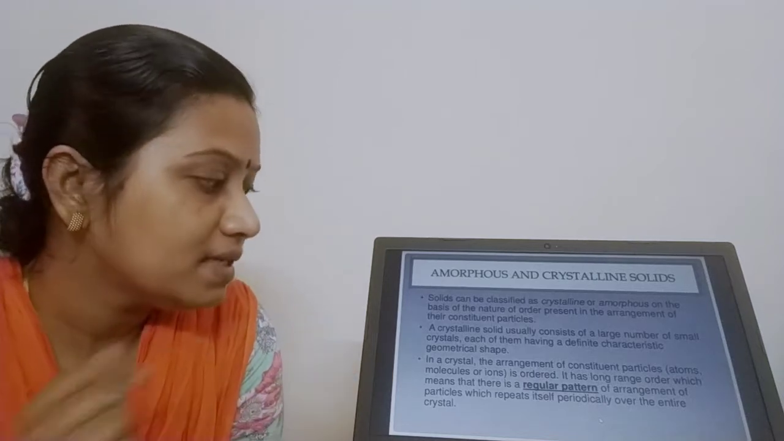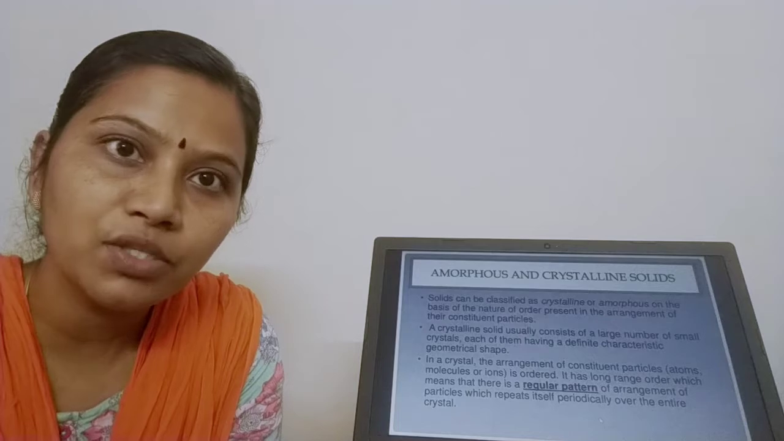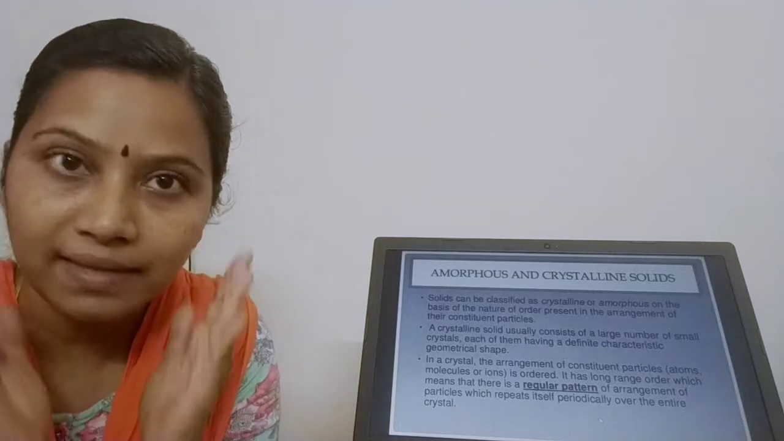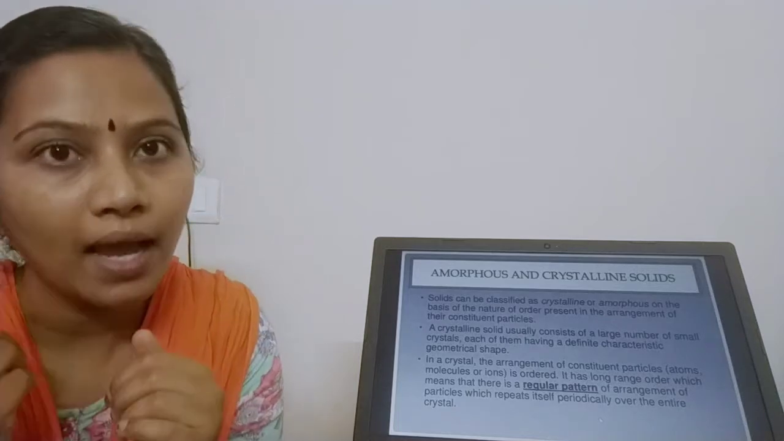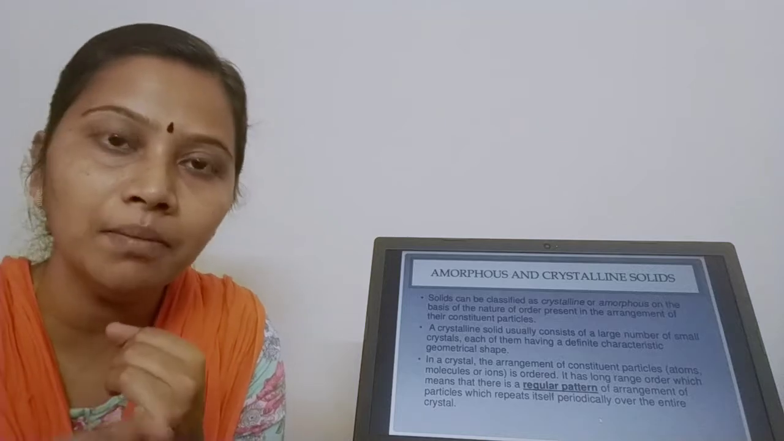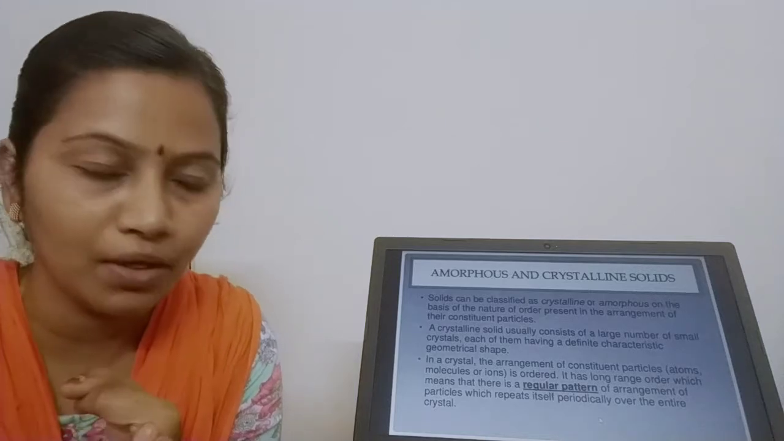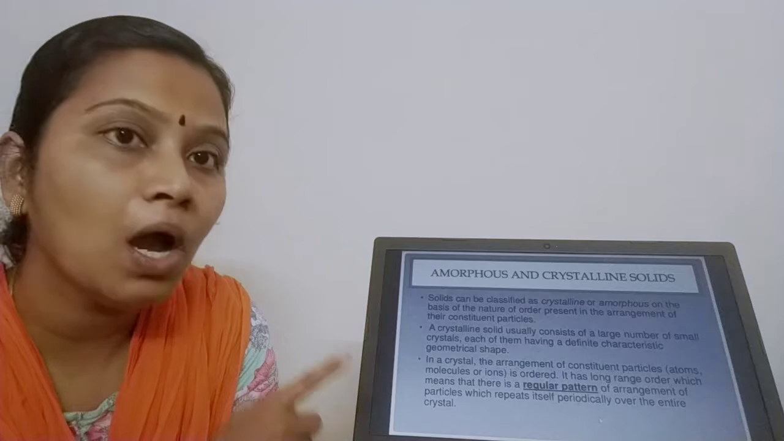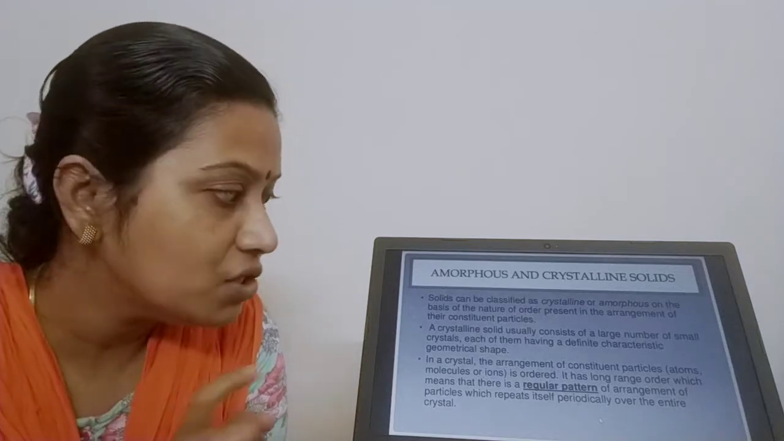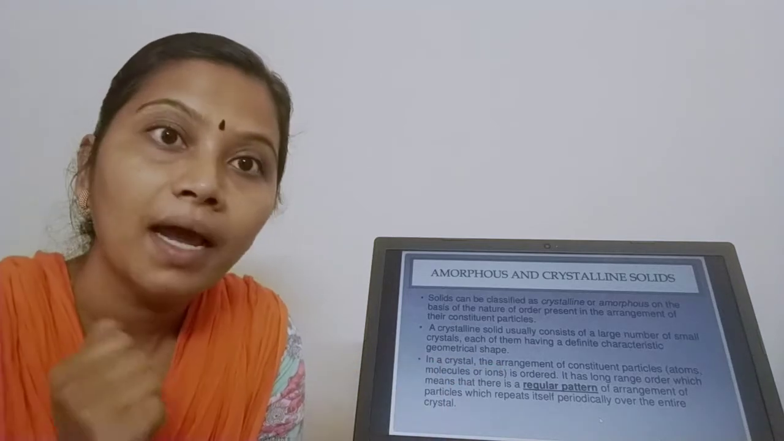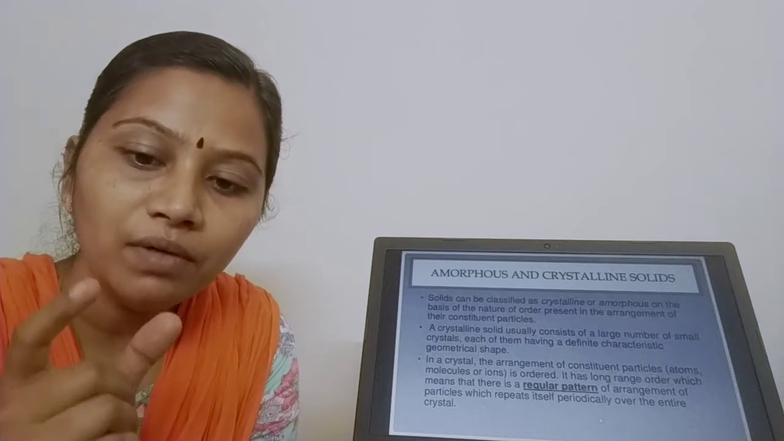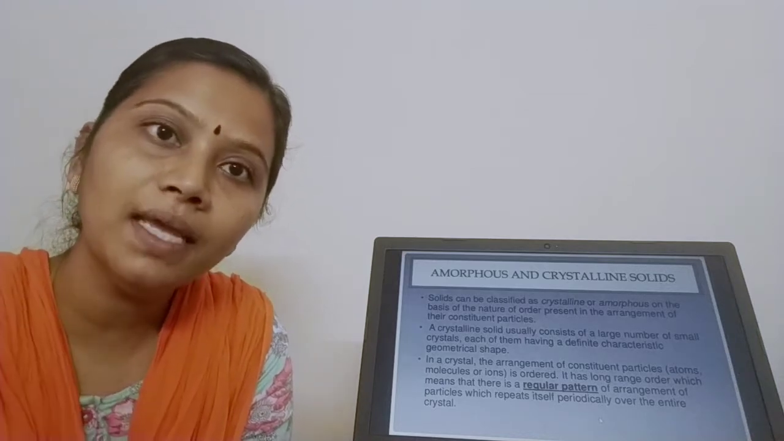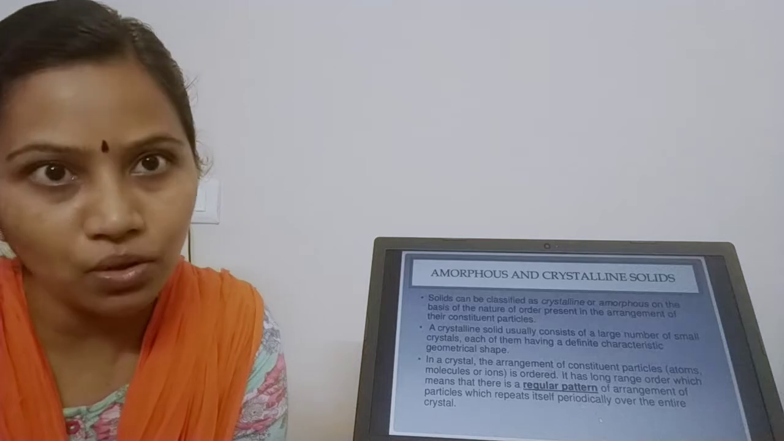And when you see the crystal, how the constituent particles are arranged. Whenever I tell the word constituent particle, you have to imagine it can be an atom, or a molecule, or an ion. So in a crystal, how are the constituent particles arranged? They are ordered. And how are they ordered? Whenever the term order comes, the order can be long range order or short range order.